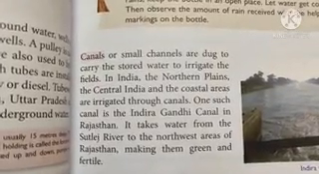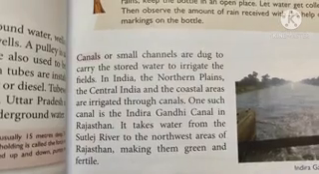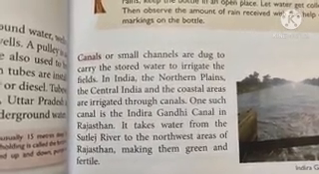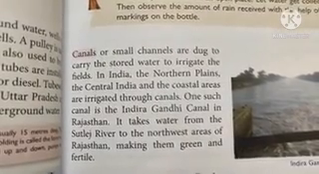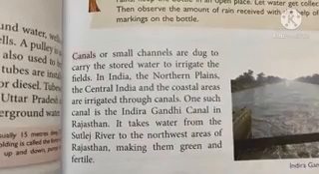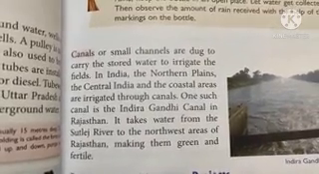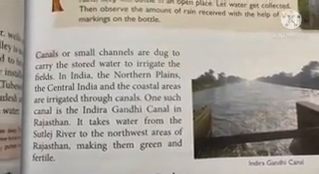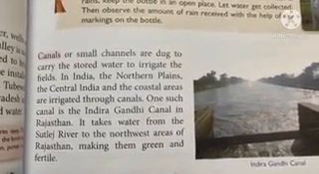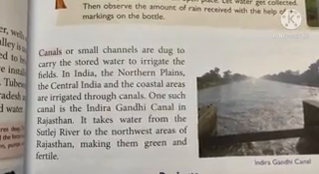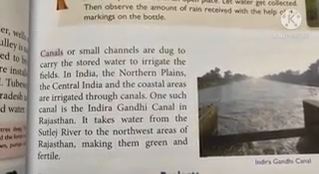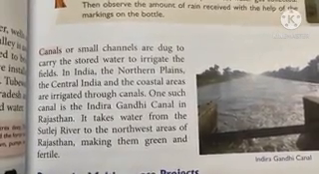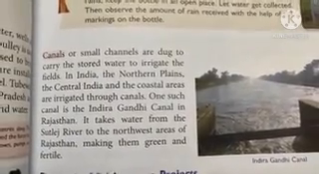One such canal is the Indira Gandhi Canal in Rajasthan. It takes water from the river Satluj to the northwest areas of Rajasthan, making them green and fertile.